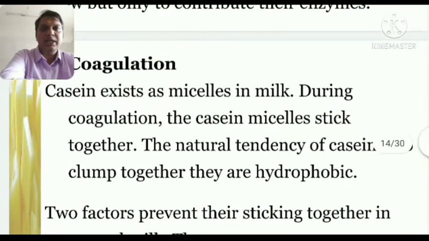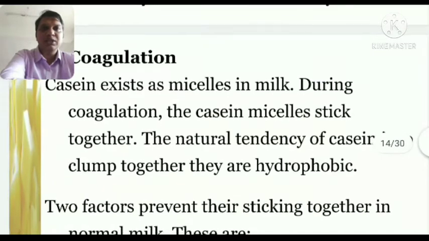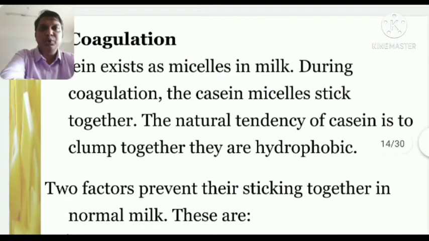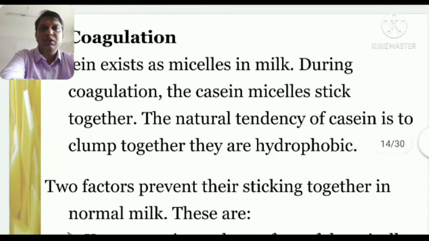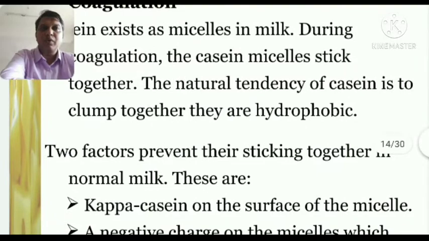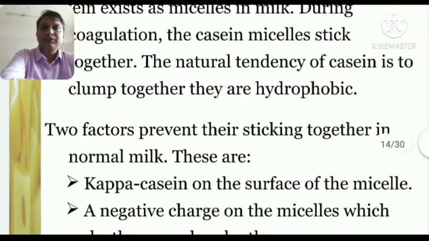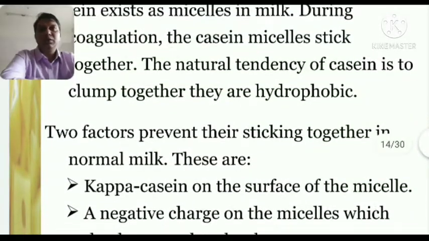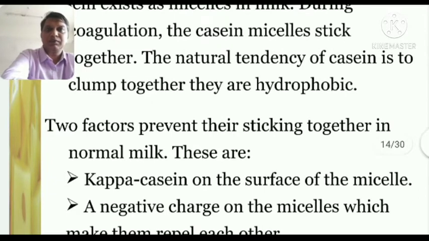So here casein, which we know is a protein of milk, exists as micelles in milk. During coagulation, the casein micelles stick together. The natural tendency of casein is to clump together. They are hydrophobic. So as we all know, the protein known as casein, which is present in